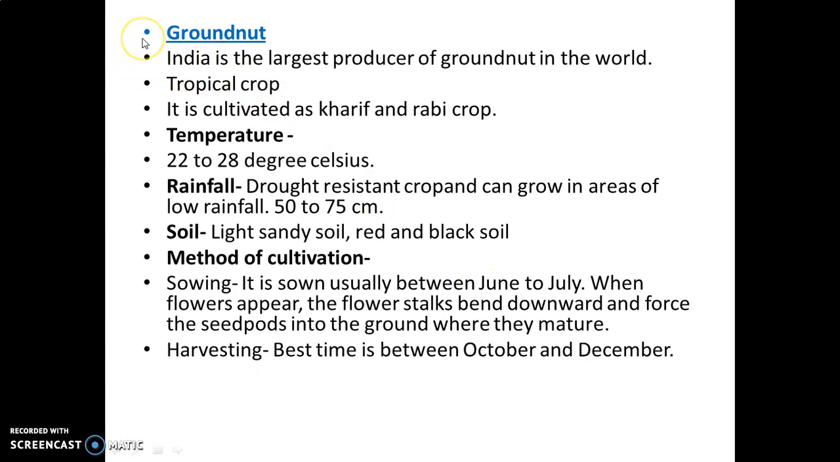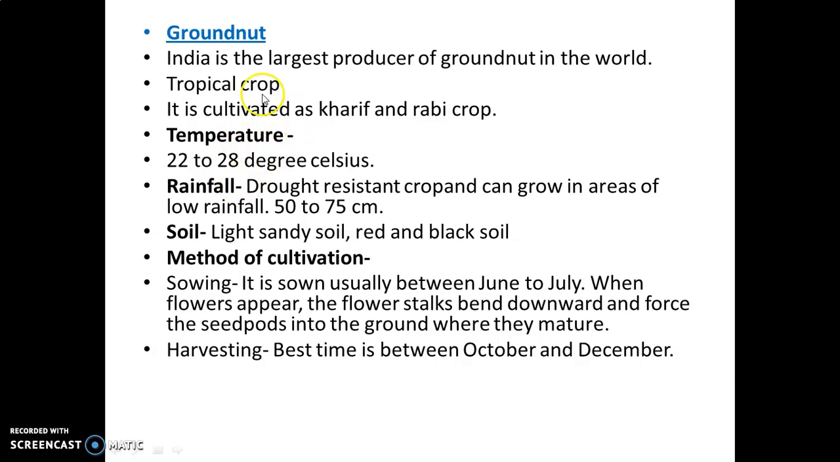Now, next topic is oilseeds. First oilseed is groundnut. So, India is the largest producer of groundnut in the world. We have to learn one more thing, that groundnut is considered as an annual crop. We can cultivate groundnut during summer and during winter also. It is a tropical crop. Now, the other name of groundnut is also known as peanut or monkey nut.